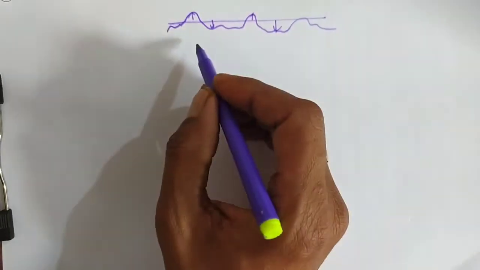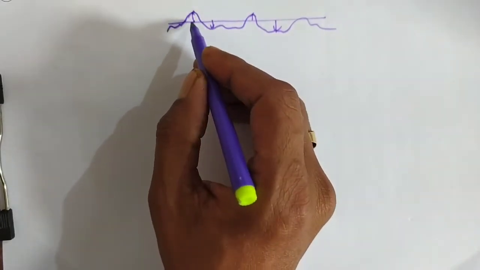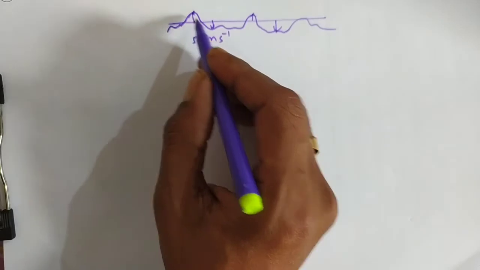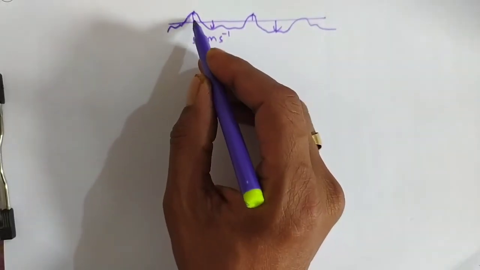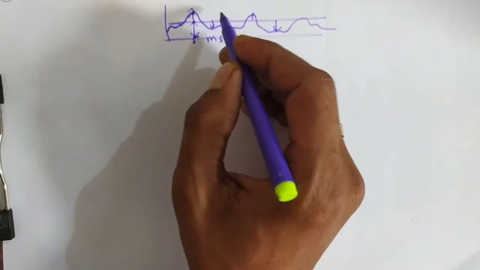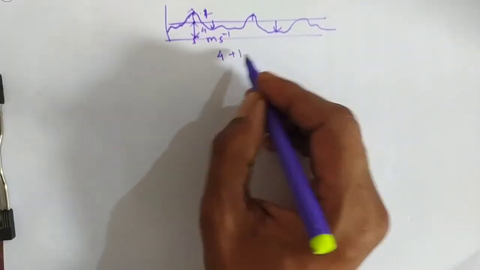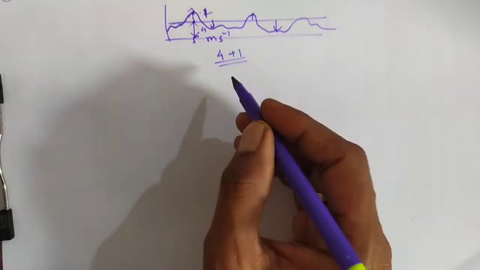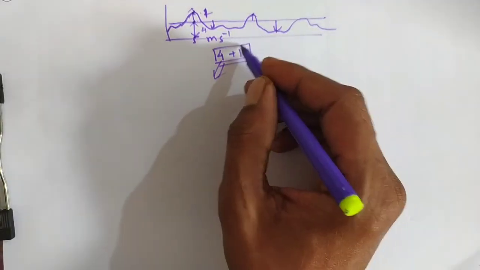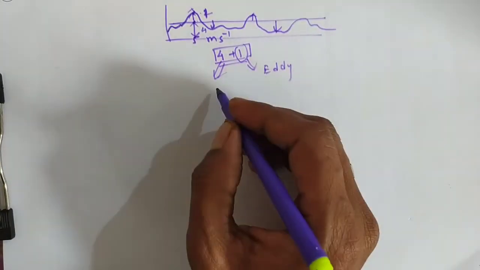So at a particular time, say the velocity is 5 meters per second along a direction. You can assume this 5 as 3 plus 2, or 4 plus 1. So 4 will be the mean plus 1. At any point, the instantaneous value will be 4 plus 1. This is called the mean value and this is called the fluctuation. So this is the turbulent eddy, and this is the mean flow.